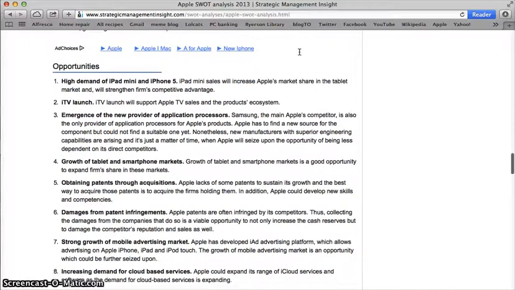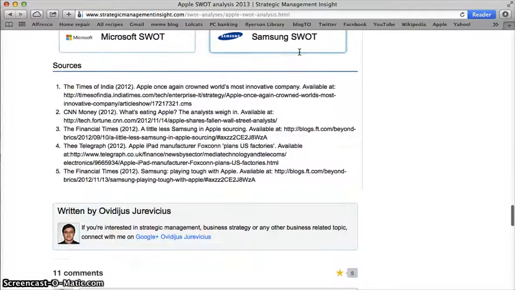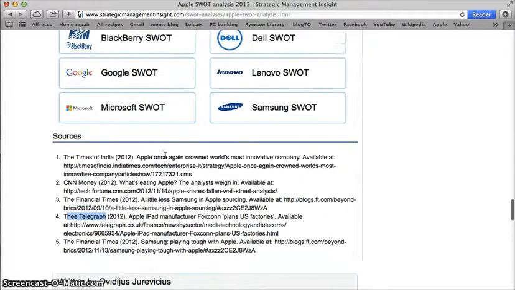Being a librarian, the first thing that I do is go down to the bottom of a resource and see what sources they used. I also am finally noticing who the author is, but we'll get to that. They've used only 5 sources, and two of which are from the exact same source, the Financial Times. Different articles, but same source. I also see something from The Telegraph, which is a typo, and I also see something from CNN Money and the Times of India. They're also all from the year 2012. This is hardly cutting-edge business intelligence, and it's also not very in-depth research befitting of a proper SWOT analysis.